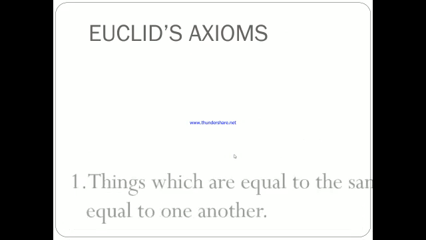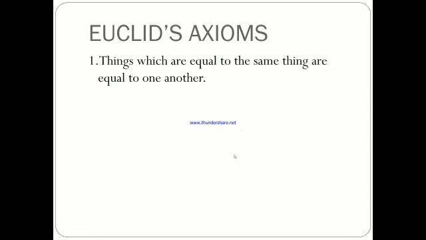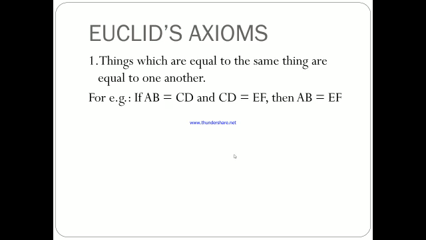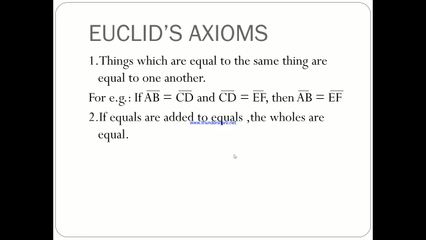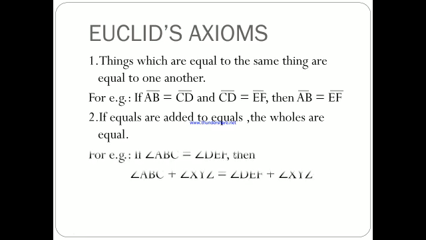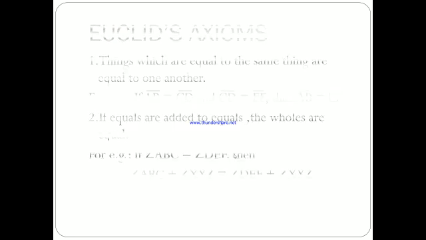Now let's study Euclid's axioms. First, things which are equal to the same thing are equal to one another. For example, if line segment AB is equal to CD and CD is equal to EF, then AB is equal to EF. Second, if equals are added to equals, the wholes are equal. For example, angle ABC is equal to angle DEF. Then angle ABC plus angle XYZ is equal to angle DEF plus angle XYZ.